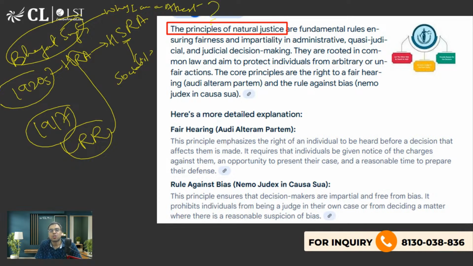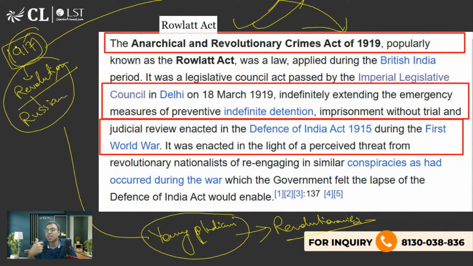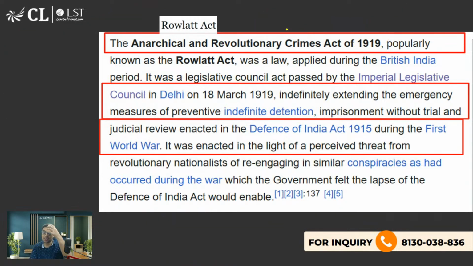When a book is read, it is read like this. So the 1917 Russian Revolution happened. Youths and youngsters were very much inspired by that. Now the British became fearful that something like this might happen in India too. That is why they brought it. So concepts are read in context like this. This will be helpful. That is why you will see that in the 1920s a lot of revolutionary activities happen in India.